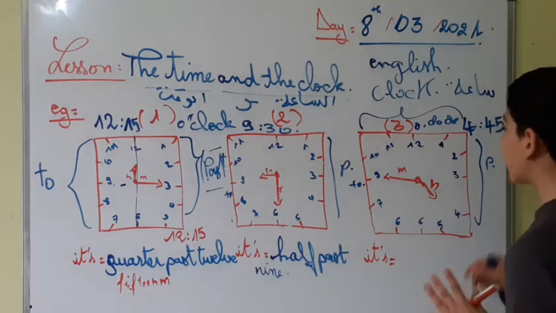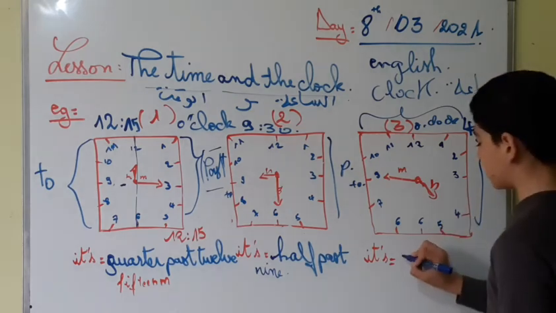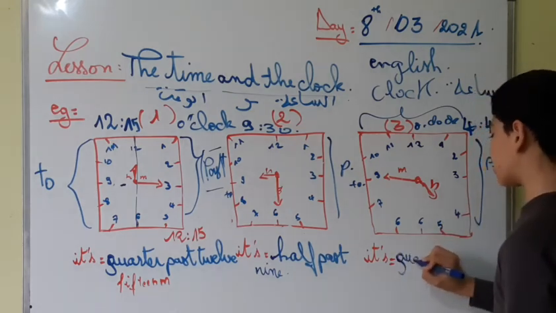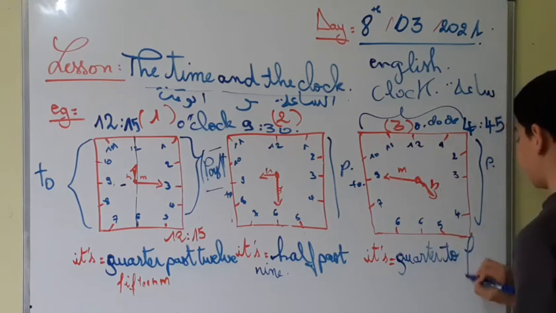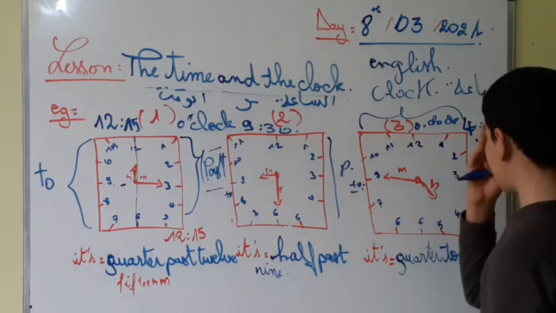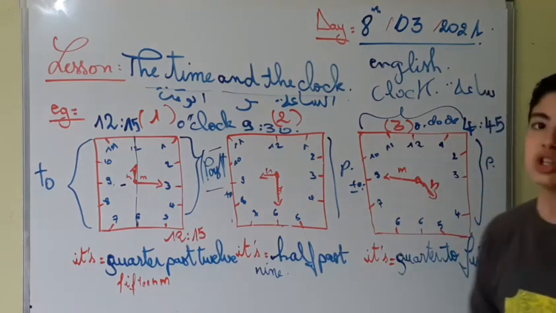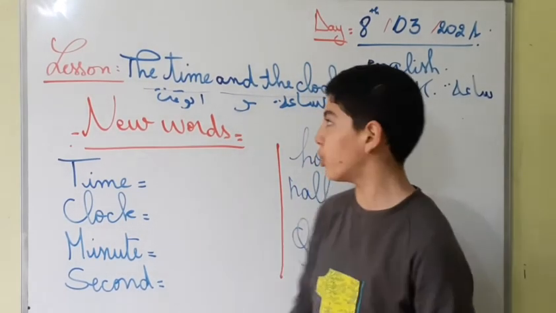But the best one is when you say it's quarter to 5. So it's quarter to 5. So what do you use? Here we use to.